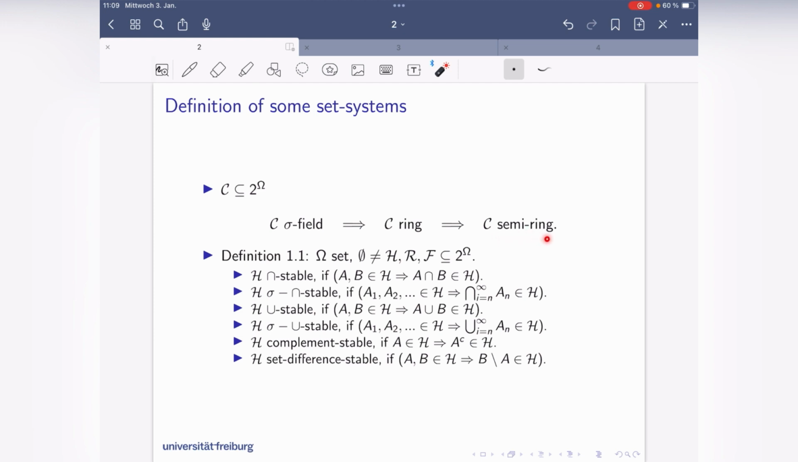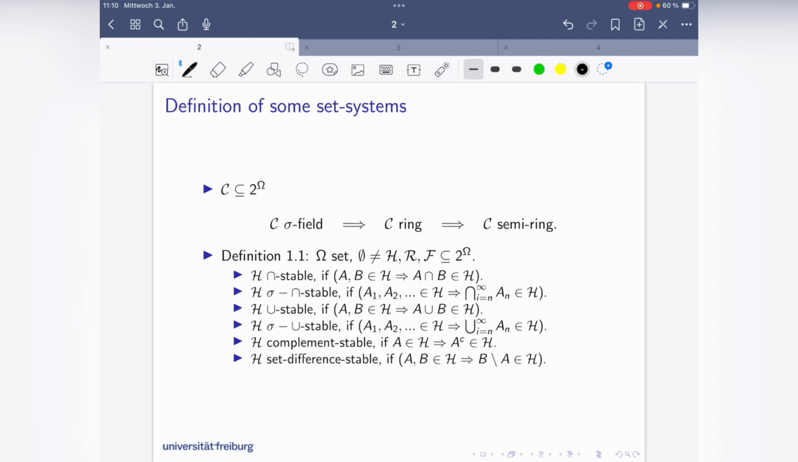So we have semirings, we have rings, and we have sigma algebras, and sigma algebra and sigma field is just the same thing, and I will use them interchangeably. So semiring will be the most basic thing, and sigma field will be the thing that we are aiming at, because measures, which we are going to define, are usually defined on sigma fields. Let me start with an example, and then I come to the definition.